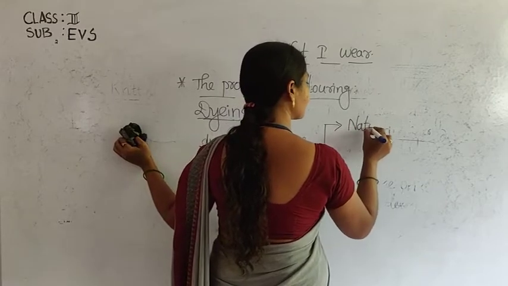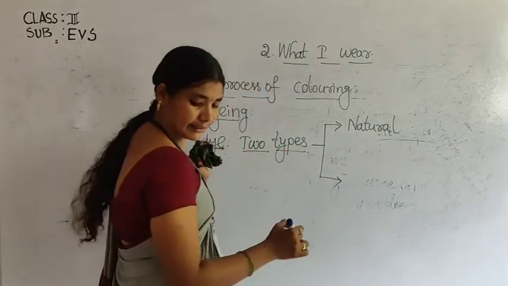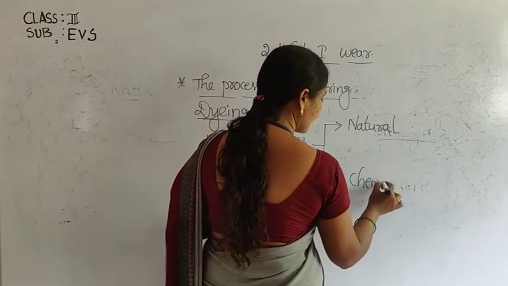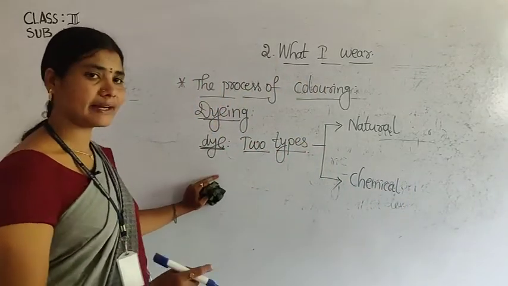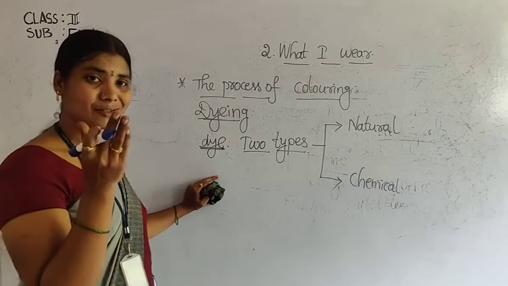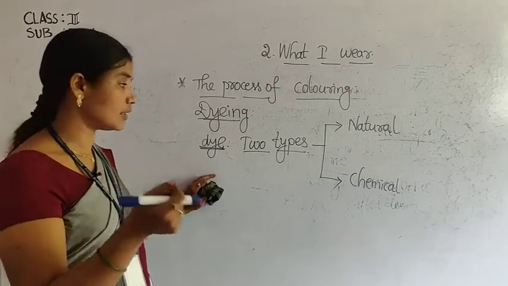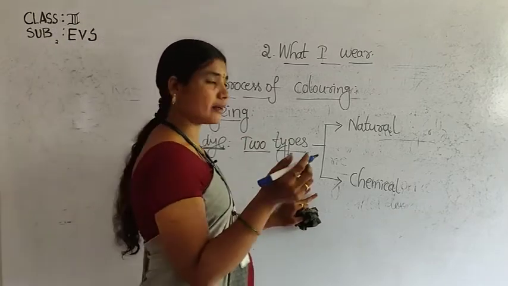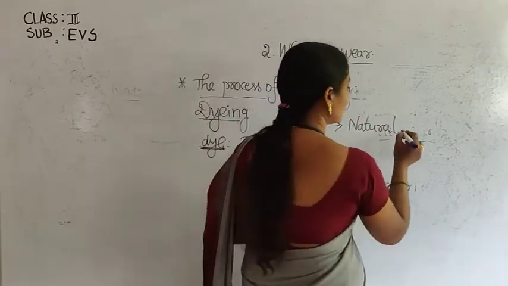Natural dyes, and chemical dyes. D-Y-E, dye. Dyes mean nothing but the color solution, for applying colors to the cloth. So, how many types are there? Two: natural and chemical. For example, I want a green color cloth. So, what do you use?